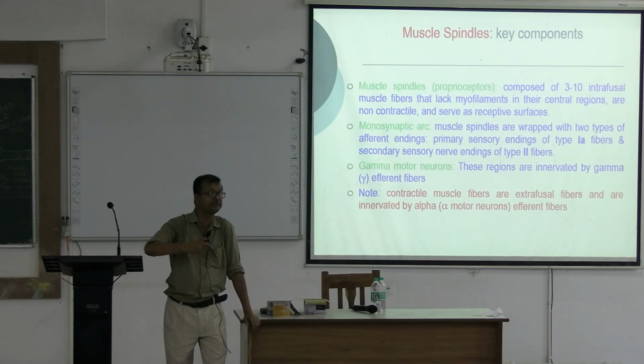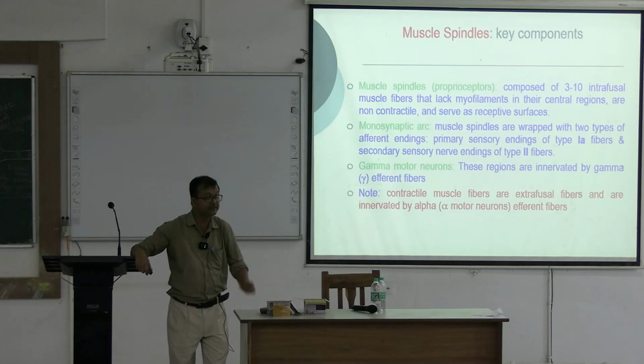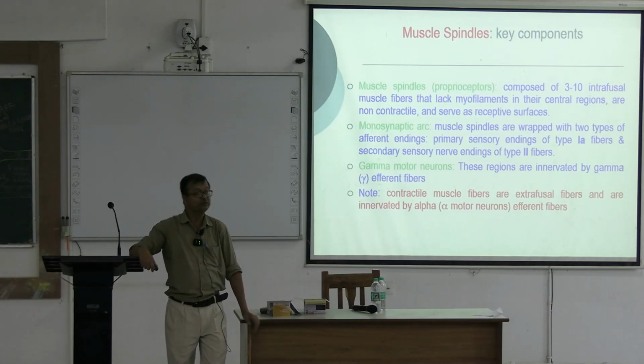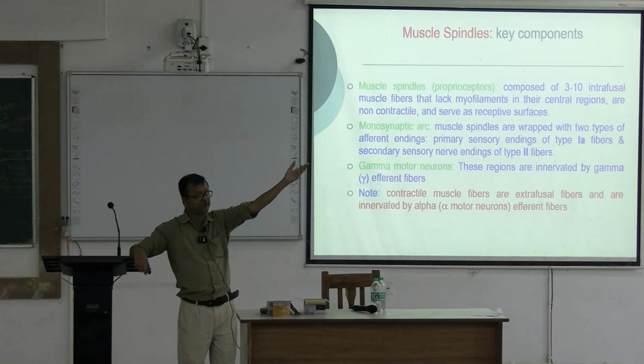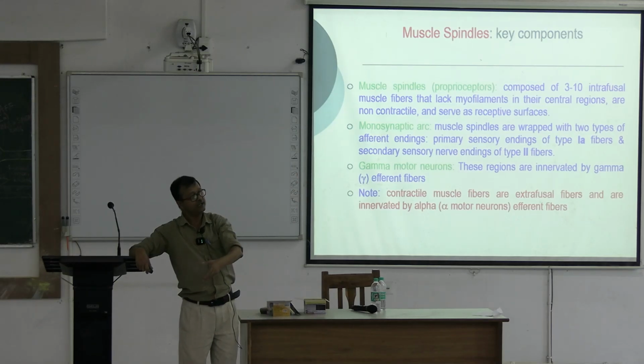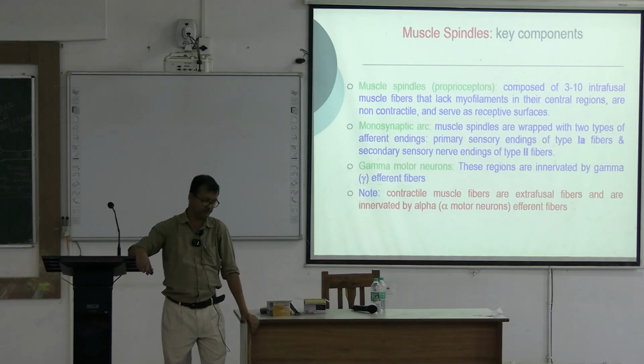So what happens immediately? Immediately, effector response. How? Because whatever signal goes via the primary or secondary afferent to the integrating center, meaning the respective spinal cord segment. From there, immediately a command passes from the integrating center to the effector, the extrafusal muscle.